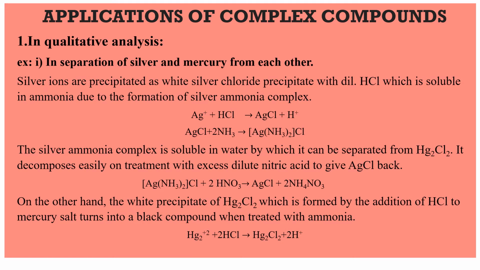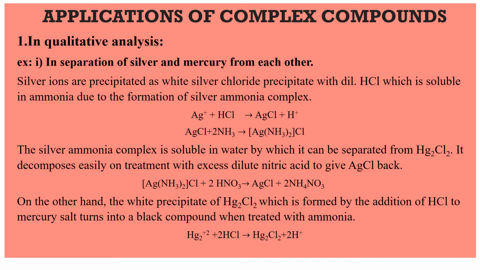Understood this point, students? Silver ions, when treated with dilute HCl, form silver chloride white precipitate. This silver chloride precipitate is soluble in ammonia. Why can we say that it is soluble in ammonia? Because it can form a complex, that is silver ammonia complex. The reactions are as follows. Ag plus HCl gives rise to AgCl plus H plus. AgCl plus 2 NH3 gives rise to Ag(NH3)2Cl.